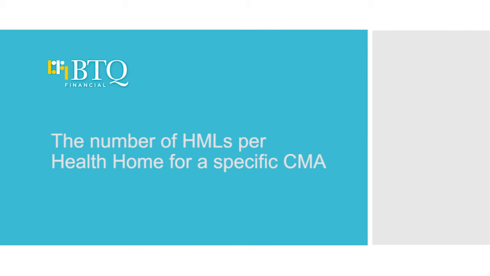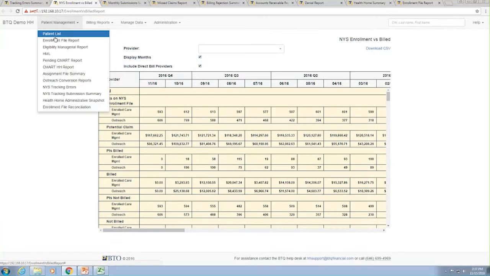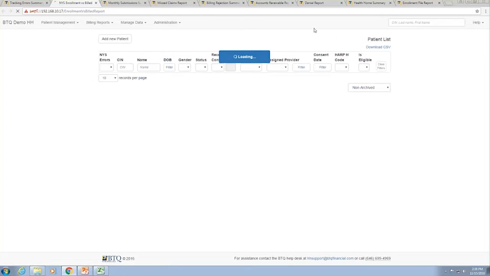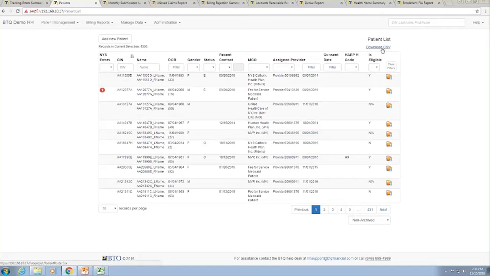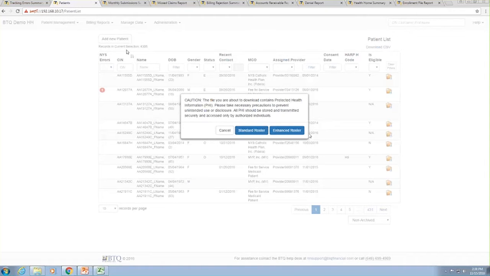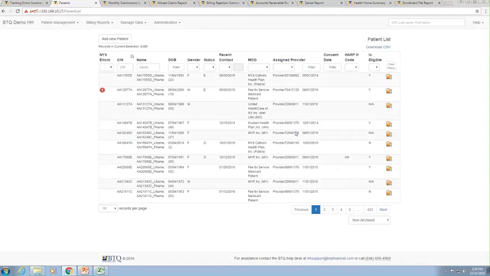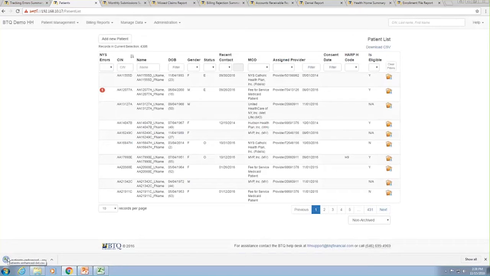We have a question here about the number of HMLs per health home for a specific CNA. I think the question is asking if you want to be able to see how many of your members fall into the high category versus the medium versus low category. And you can actually get that information on the patient list. If you pull up the patient list and you download the CSV, as Ben was showing us earlier, from here, you can actually download the enhanced roster. And on the enhanced roster in column AO, it will show you the HML category that your members fall into.